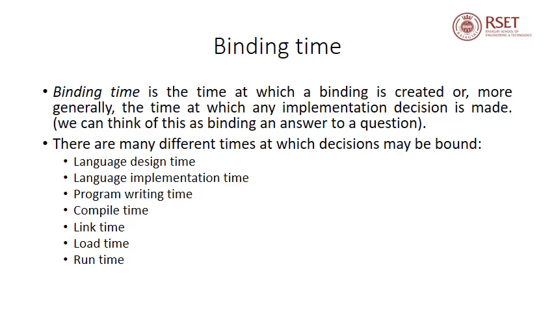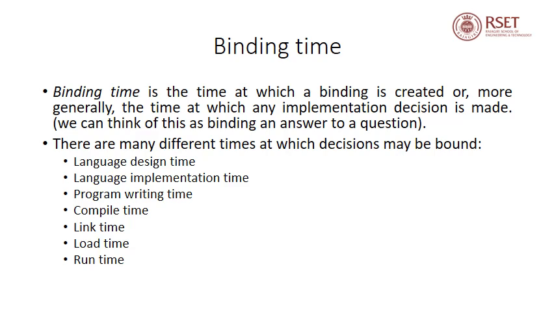Another important binding phase is the language implementation time. The size of integers in C, contrary to Java, was not defined when C was designed. This information is determined by the implementation of the compiler. Therefore, we say that the size of integers in C is determined at language implementation time.